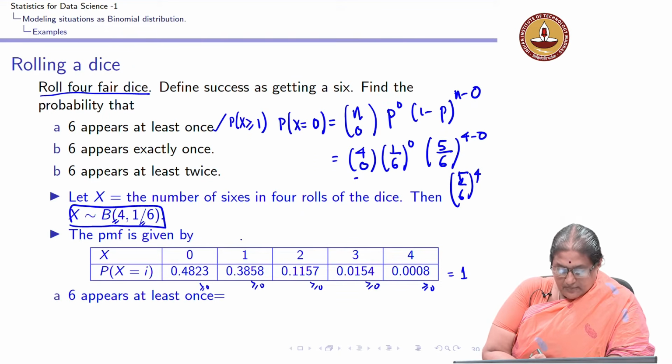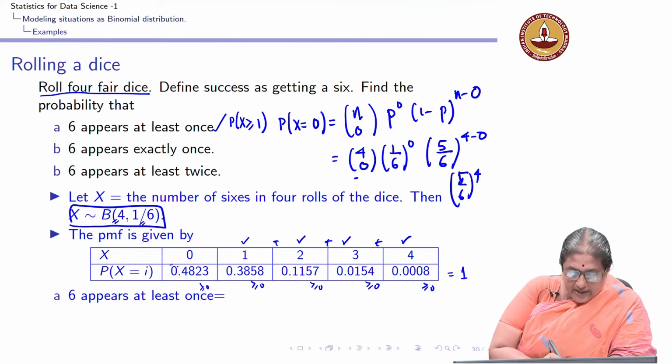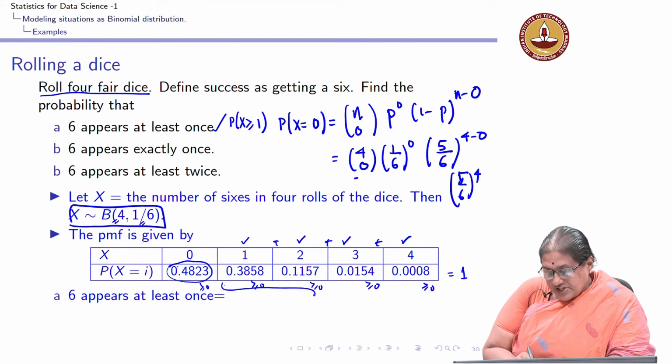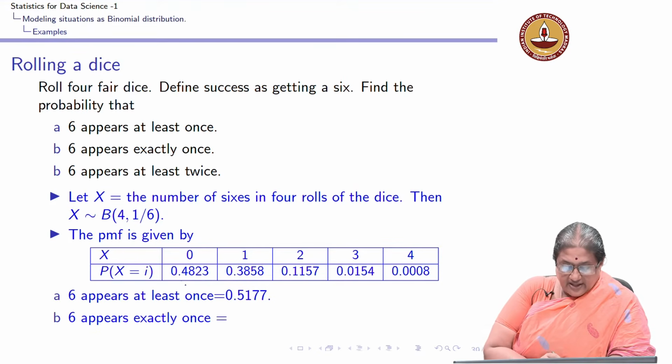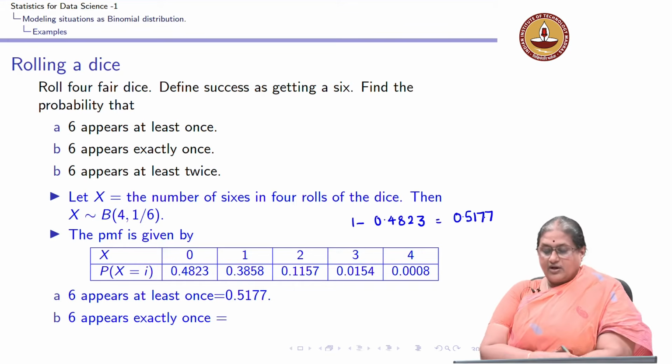It is the sum of all these probabilities, or it is 1 minus probability X equal to 0, which is 0.4823. So, the probability that a 6 appears at least once is 1 minus 0.4823, which is 0.5177.